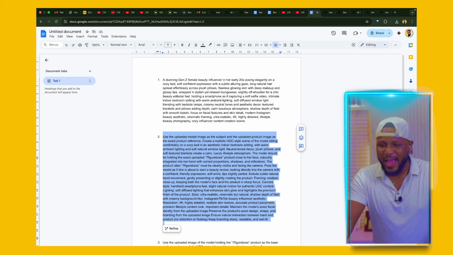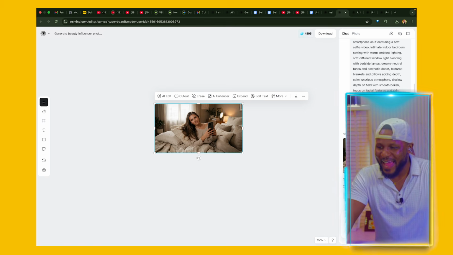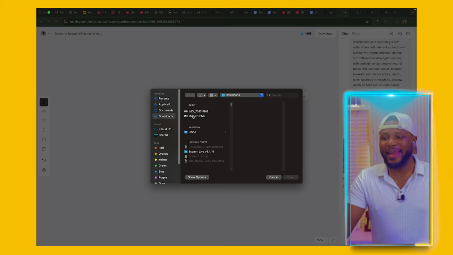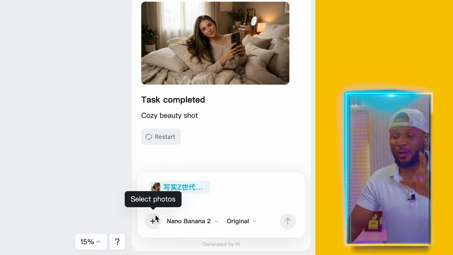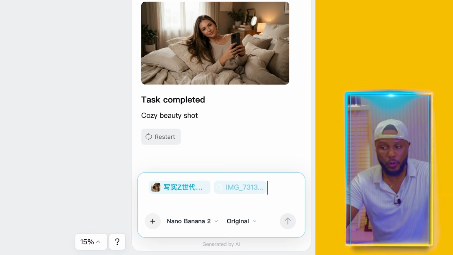So we're going to bring the image that we just generated and bring the image of the product, and we're going to merge the two of them together. I'm sure you can't wait to see the magic. So now I'm just going to go ahead and copy this prompt like so, and I'm going to come back here, and I'm going to go ahead and click on this plus icon. I'm going to click on the plus icon, and I'm going to go ahead and select the image that we just generated. That's this image. And then the next thing I want to do is to also upload the image of my product. And so I'm going to go ahead and select my product image, and I'm going to click on OK.